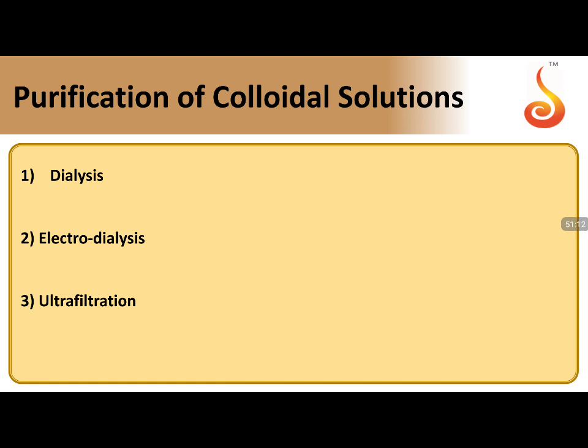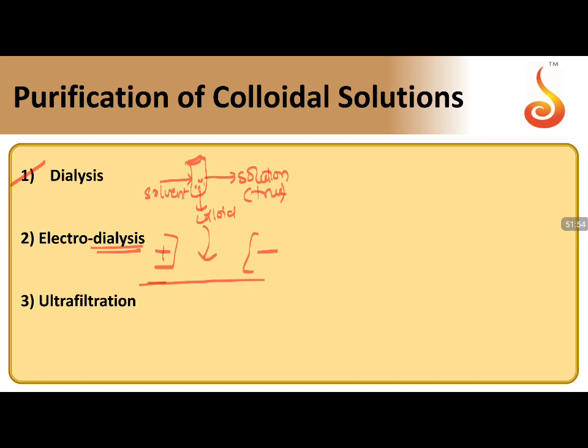Purification of colloid can be done in three ways again. Dialysis process, where you will have a dialysis membrane. You will be sending the pure solvent, and if the solvent comes out in the form of solution carrying the true particles, it comes out as true solution, leaving behind colloidal particles inside. So the colloid is left inside. If solvent enters into the membrane and leaves out in the form of solution carrying away true particles, that phenomenon is dialysis. Electrodialysis: if the same dialysis is carried out in presence of an electric field, it is called the electrodialysis process.